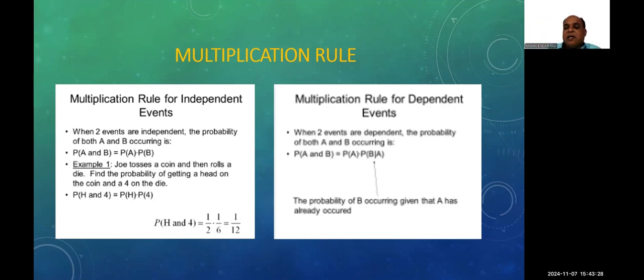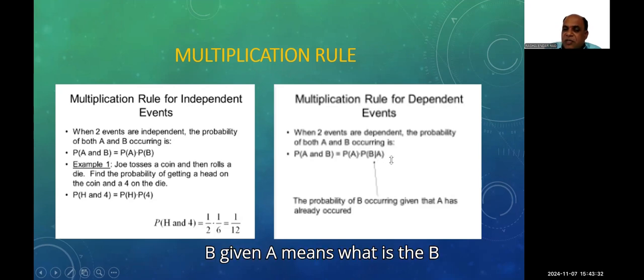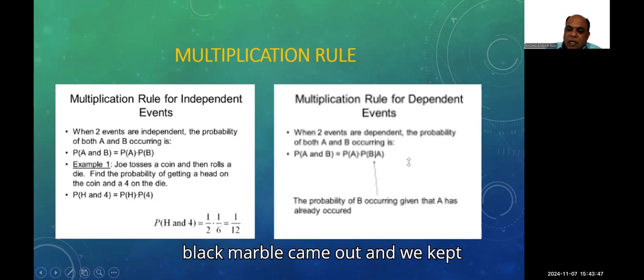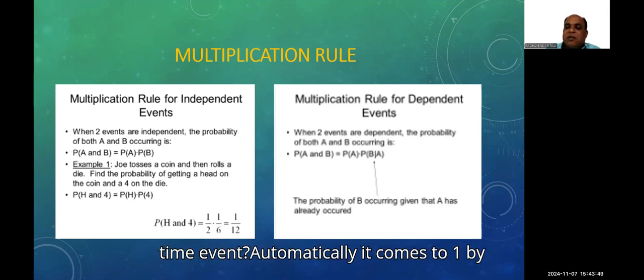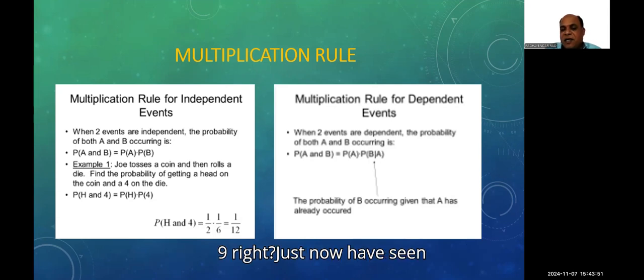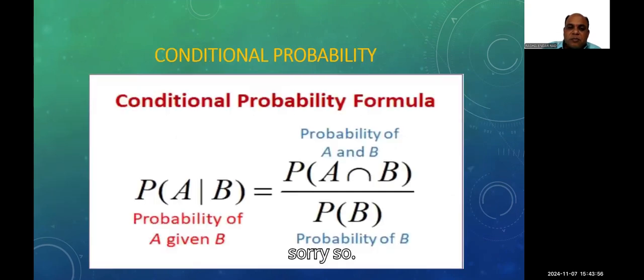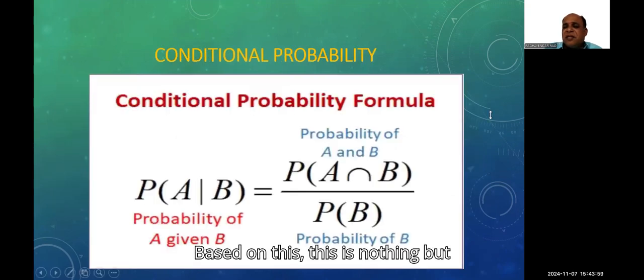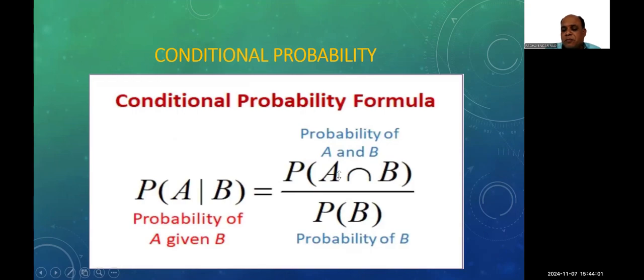B given A. B given A means, if the first event happened in this way, what is the probability of B? If the first time a black marble came out and we kept it aside, what is the probability of the second event? Automatically it comes to 1 by 9, right? Just now we have seen. So based on this, it is nothing but conditional probability.